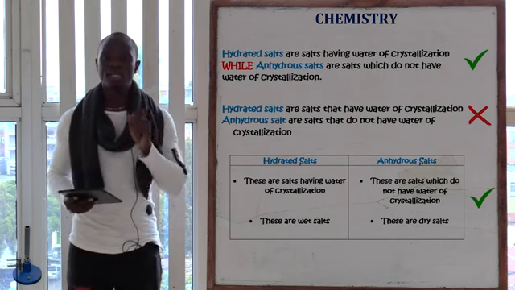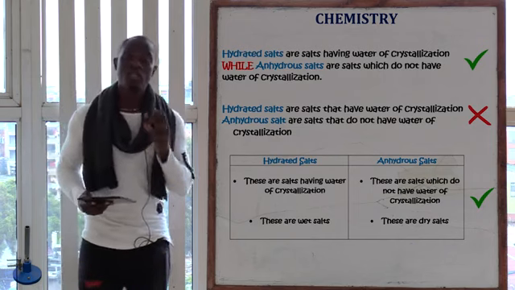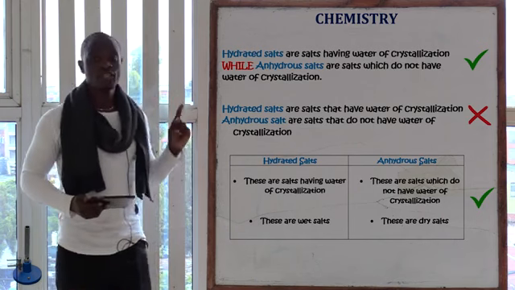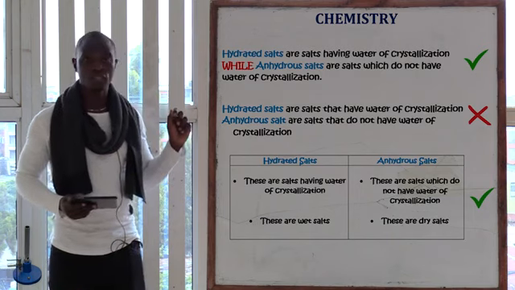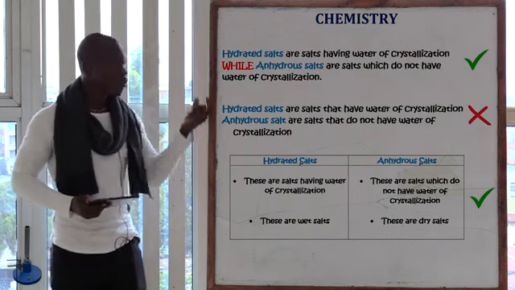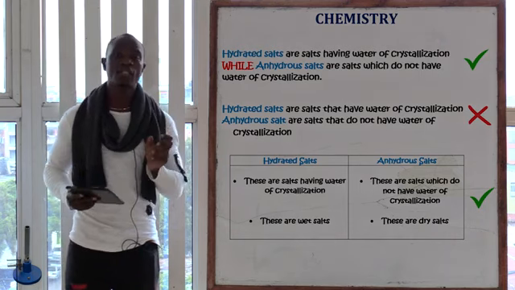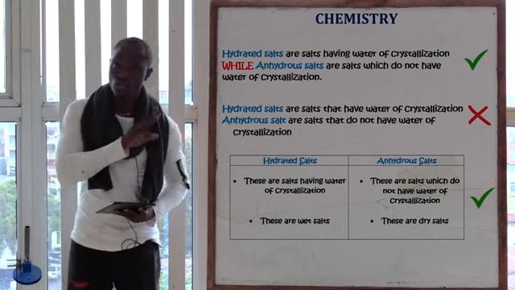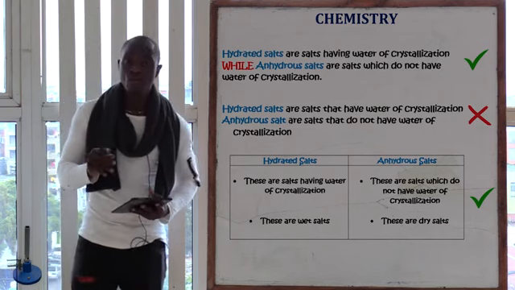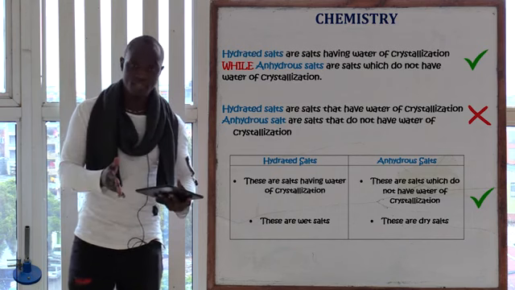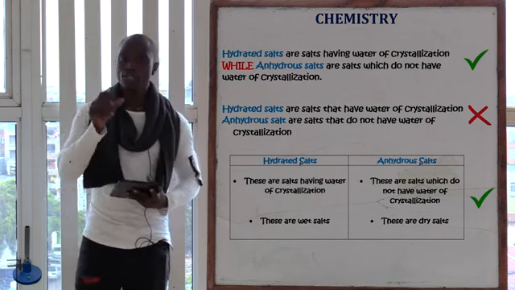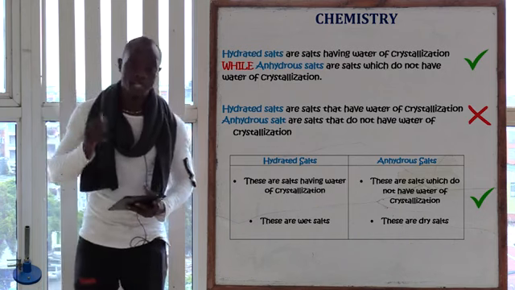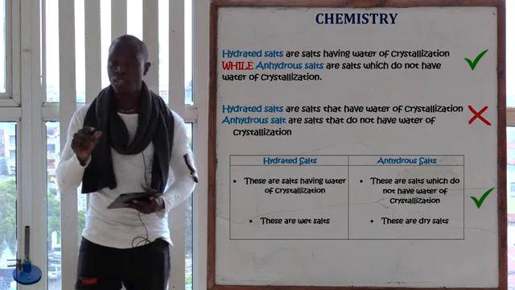So remember, always in an exam, if you have been asked to differentiate, there are two methods of differentiating. You can use a conjunction whereby you say that hydrated salts are salts having water of crystallization, while anhydrous salts are salts that do not have water of crystallization. If you don't use that conjunction between these two things, you're going to get it wrong, because you must show the relationship between the first bit and the second bit of the question. So you must use a conjunction. The other method, you can use a table to differentiate.